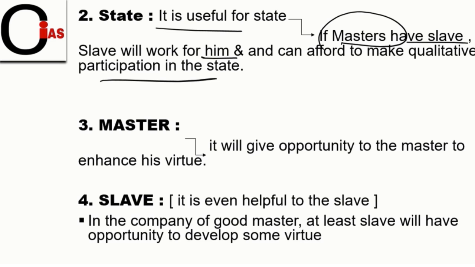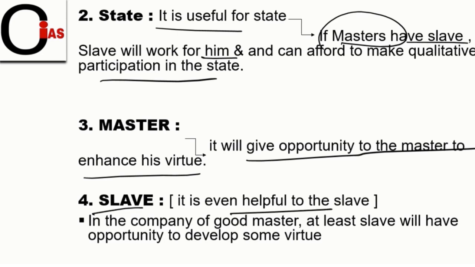Now, friends, how do slaves play a vital role in the life of masters? It gives the master an opportunity to enhance his virtue. When every small work is done by the slaves, the master will have enough time to focus on enhancing his virtue. And slaves are even helpful for the slave itself.